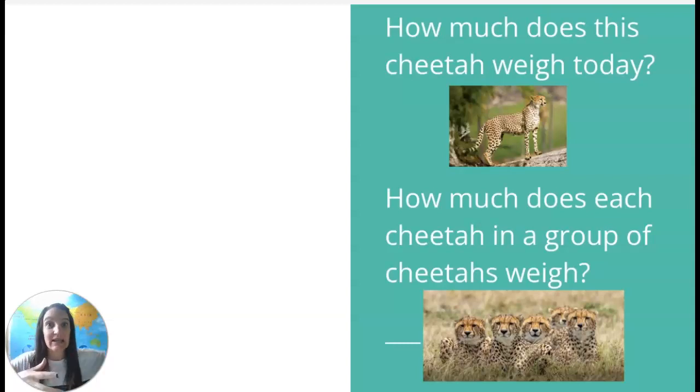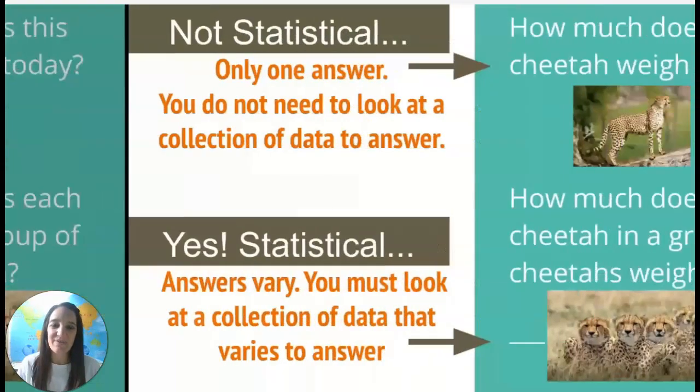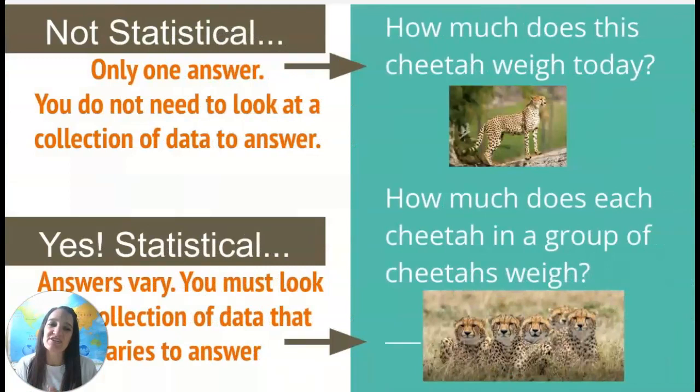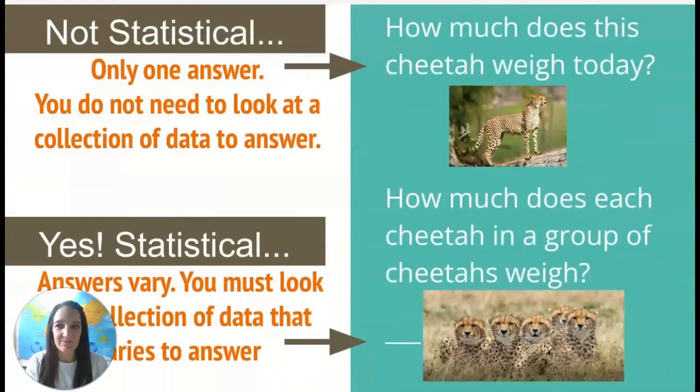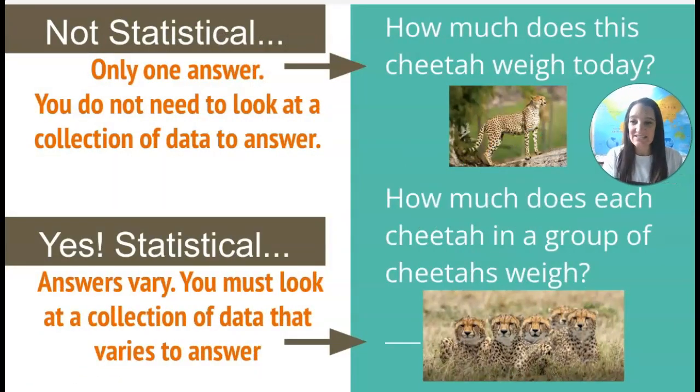Well, I'm going to need to collect all the cheetahs, put them on a scale, write down all of their weights, and then I will know how much each cheetah in the group weighs. And there'll also be some variability, right? So that is why that first question is not a statistical question, because it does not need us to go collect some data. We just grab the cheetah, just one answer, okay?